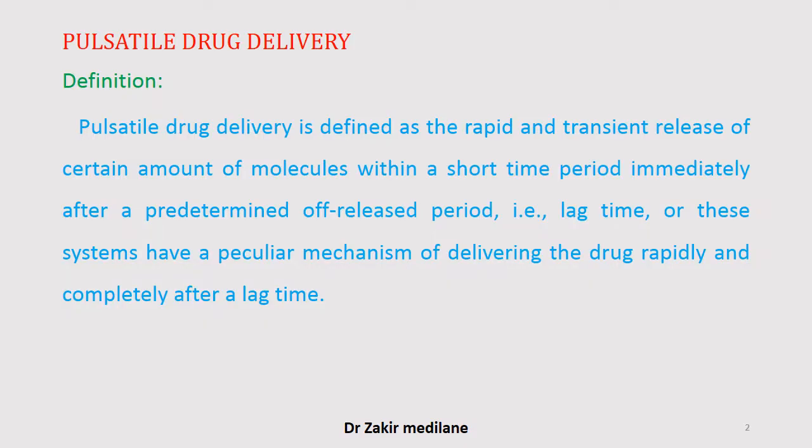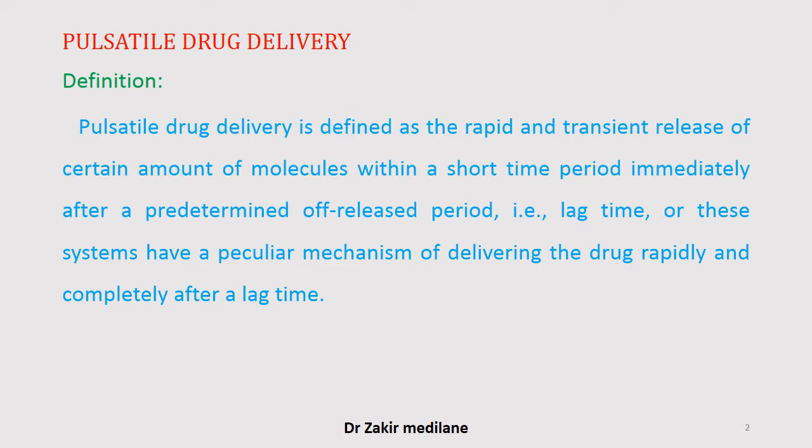Pulsatile drug delivery. So how can we explain this type of drug delivery system? Pulsatile drug delivery is defined as the rapid and transient release of a certain amount of molecule within a short period of time, immediately after a predetermined release period. Means immediately after administration, the drug will show its effect.